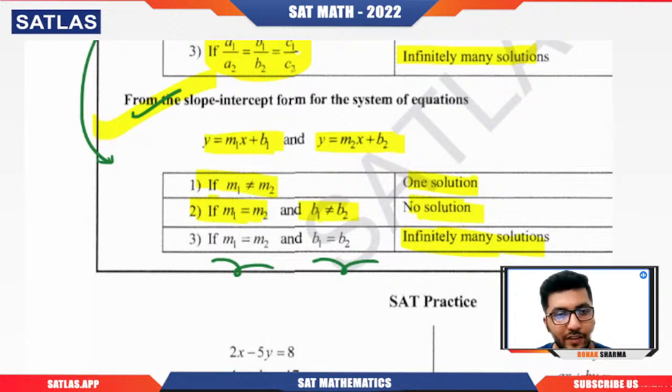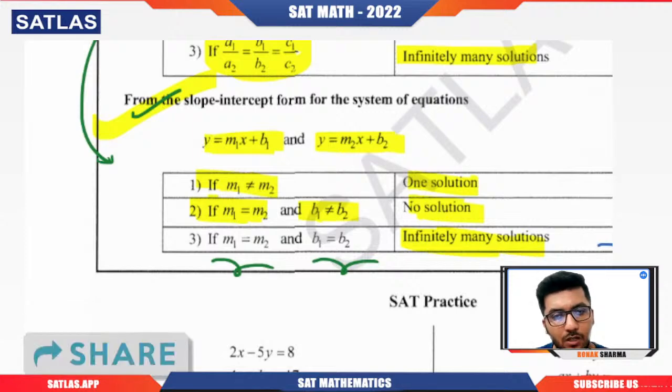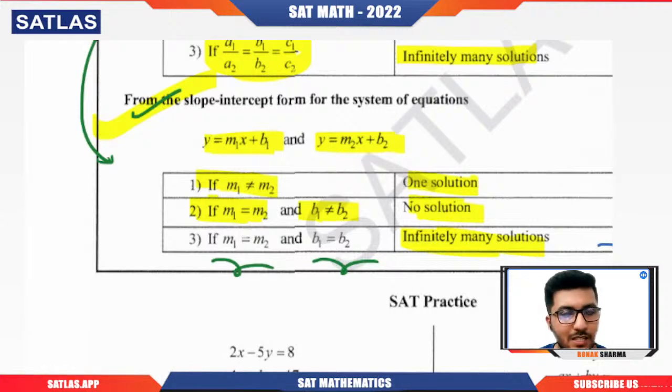Okay, if I give you an example for this particular case, because I have seen students getting confused, so you can understand. Let's say x plus y equal to 2, and if I take 2x plus 2y equal to 4. These two lines are different in terms of the equation, but in terms of the graph, they represent the same line. And you see that 1 by 2, 1 by 2, and 2 by 4 is also 1 by 2. So all A, B, C are in proportion. So basically, you can see that there are infinitely many solutions.